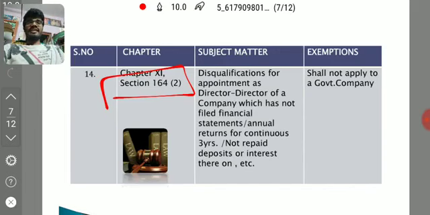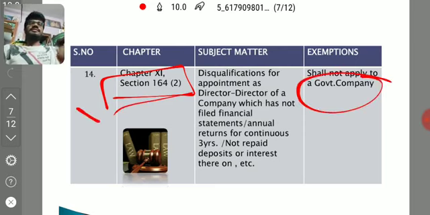Just go through it, you will definitely understand. In that particular section, 164(2) shall not apply to a government company. That particular section is not applicable to a government company.